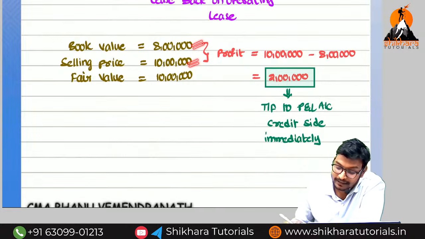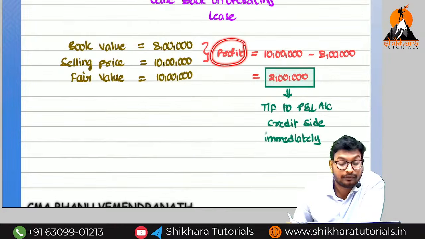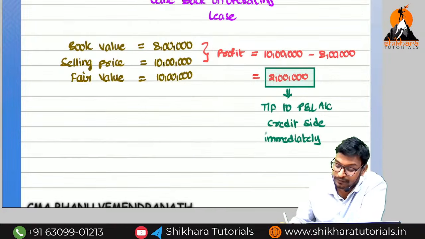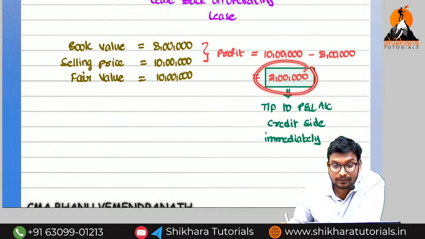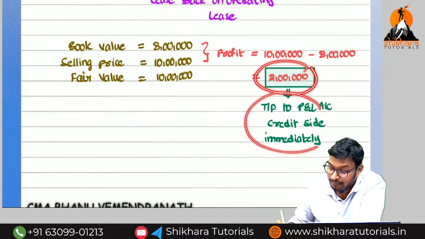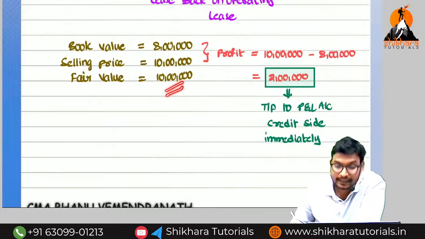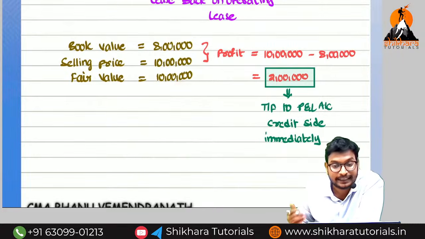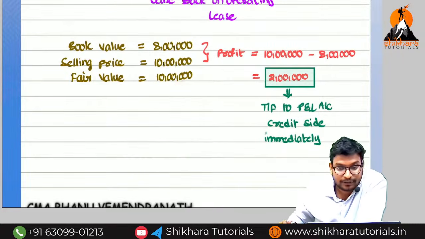What is the sale value? 10 lakhs. So we are going to get a profit of 2 lakhs. The 2 lakhs can immediately be transferred to the P&L account credit side because this is the right thing. They are doing the correct one because they are selling at the fair value. Did you get the point?